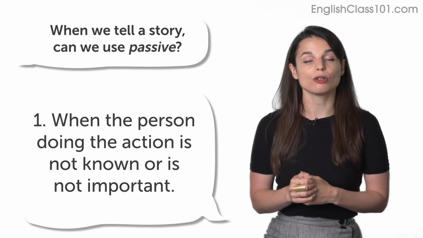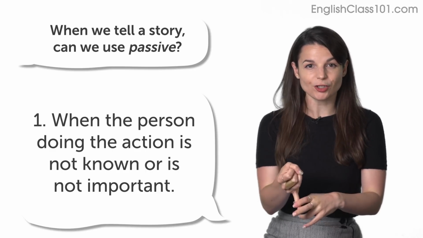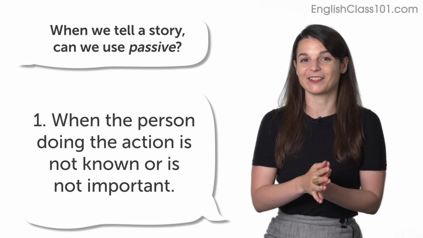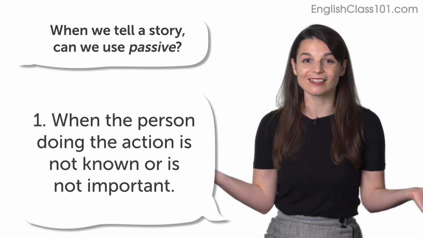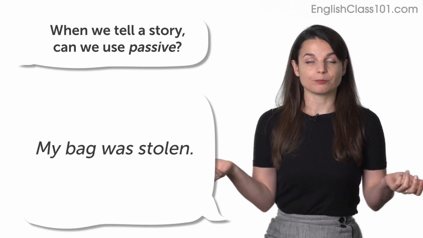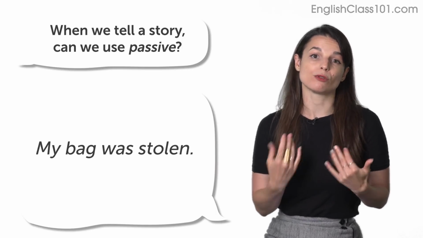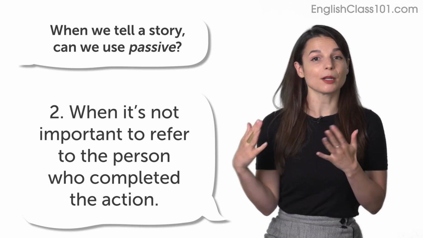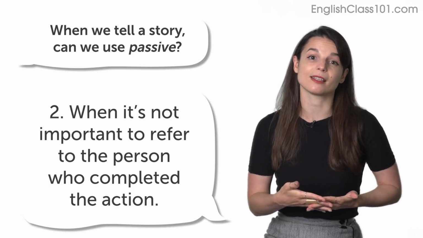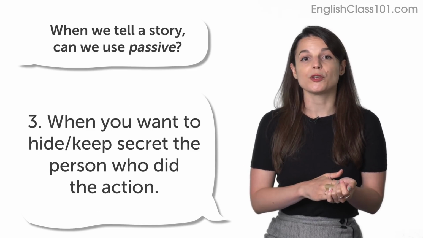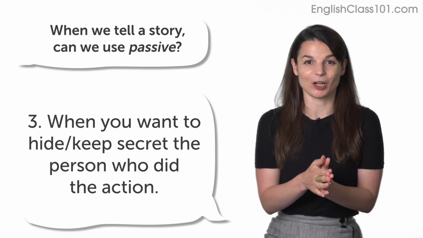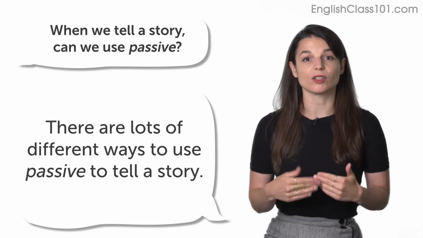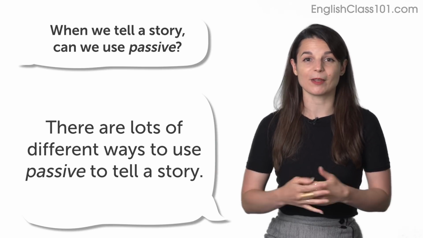For example, you should use passive when the person who did the action is not known or it's not important. So the classic example of this is if someone steals a bag and we don't know who it is, we can say, my bag was stolen. So that's a great example of using passive when you don't know the person who did the action. You can also use passive when it's not important to refer to the person who completed the action. That's fine as well. You can use passive when you need to hide information, or when you need to keep something secret. So there are lots of different ways to use passive to tell a story, and we do this all the time in our everyday life.